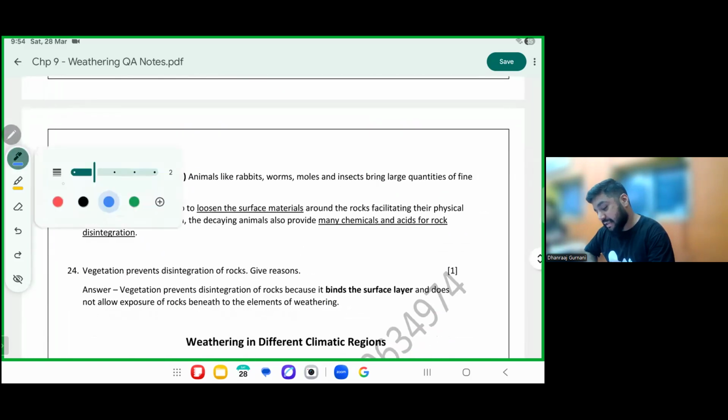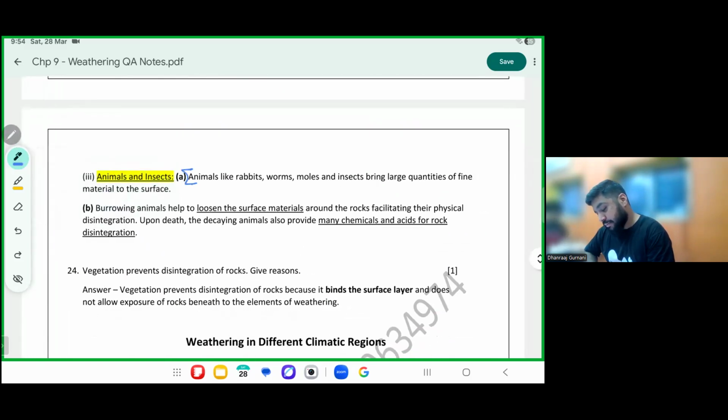Animals and insects. Rabbits, worms, moles. What do you want? Rabbits, worms, moles and insects move large quantities of material on the surface. Now, please mark burrowing animals. Very important.